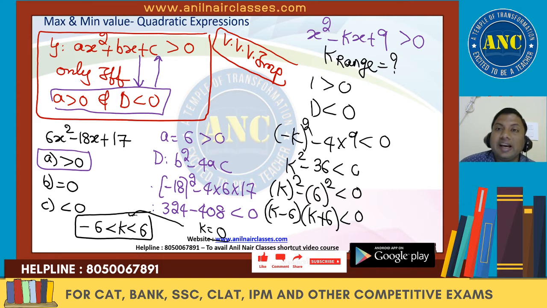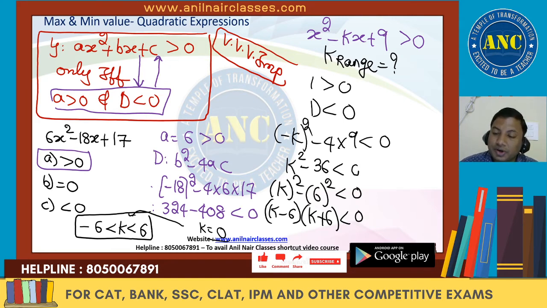If I take k equivalent to 7, just check it out. 7 minus 6 is positive. 7 plus 6 is positive. Positive into positive cannot be less than 0. Take a value less than minus 6, minus 7. Minus 7 minus 6 is minus 13, and minus 7 plus 6 is minus 1. Minus into minus is plus. But the expression should be less than 0. This is one way of asking a question.